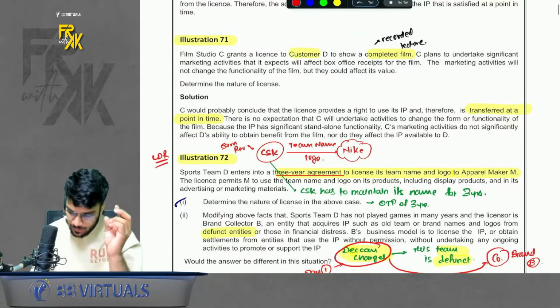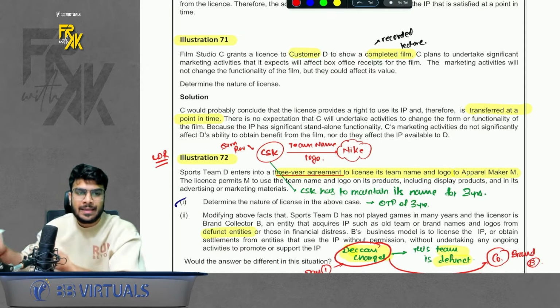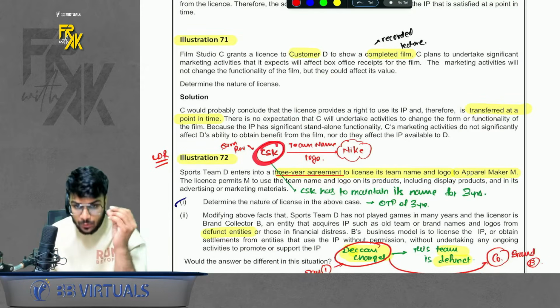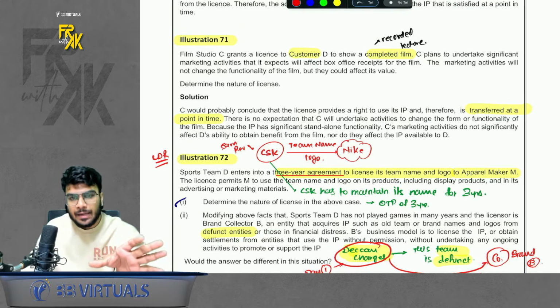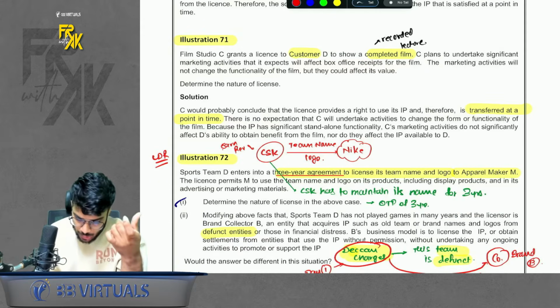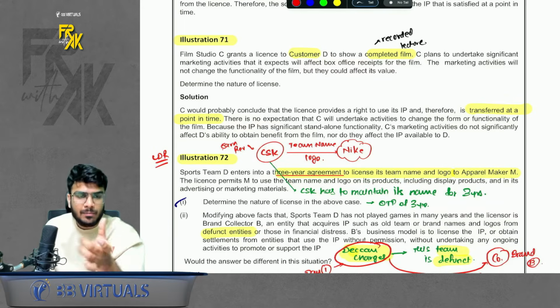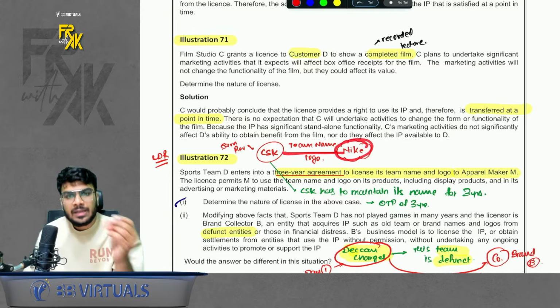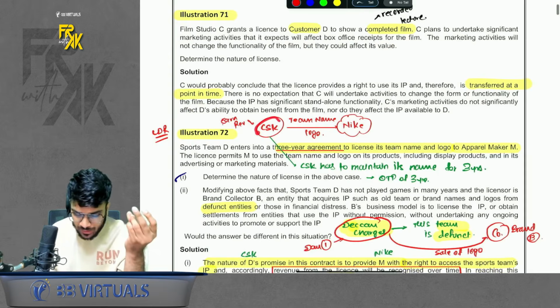72 is interesting. Here we are selling a team logo. So let's say you are the team, you are giving the rights of a team logo to Nike, a sports brand. So how should you book the revenue? When you are a team which is playing currently, let's say you are an IPL team, you are not banned, you are playing currently, and you sell your logo for a certain number of years, you will book the revenue over the period. Why? Because you have an obligation to maintain your name for that certain number of years. Let's say I sell to Nike for 3 years, to use my team name and logo. So this team has an obligation to maintain its name in the market so that Nike can use it. So yes, CSK will book the revenue over the period.